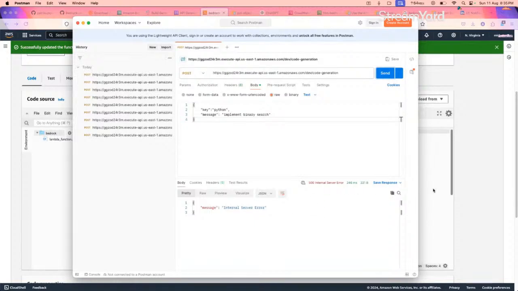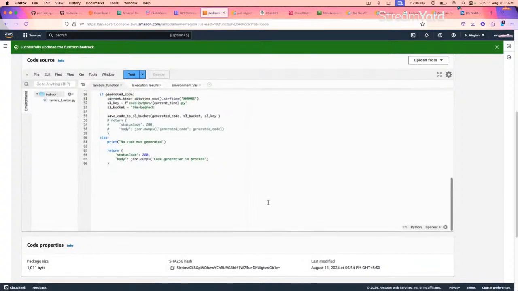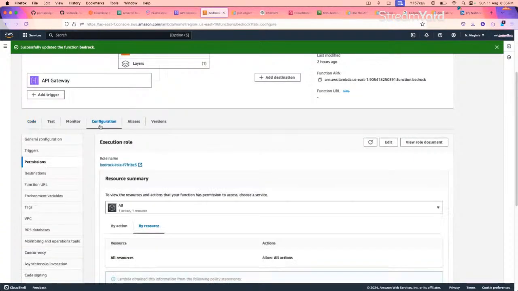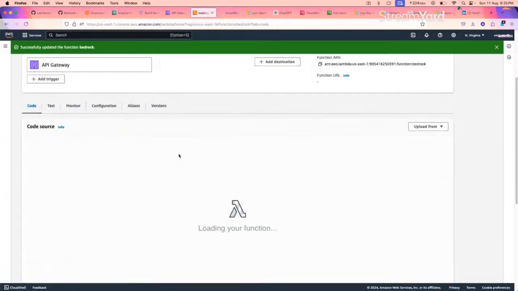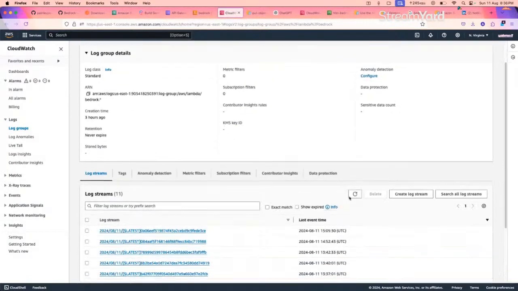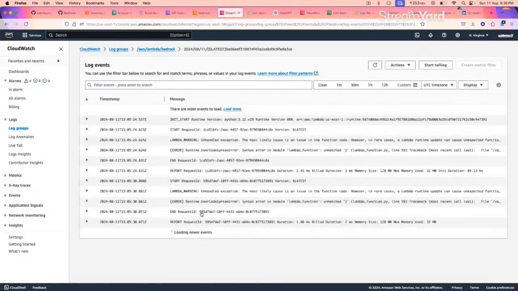So we can check it using the logging mechanism, which is CloudWatch in this case. Let's see what CloudWatch says. This is the latest stream that is produced.